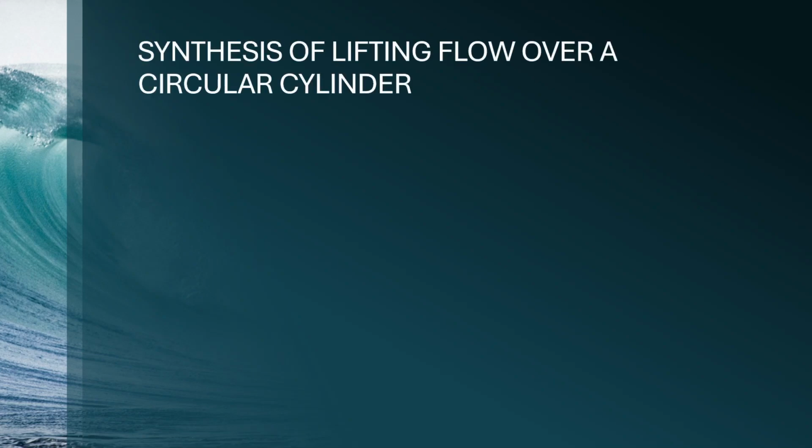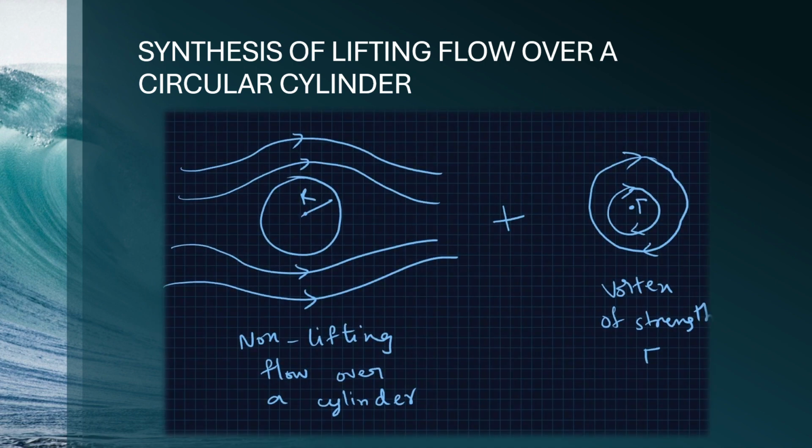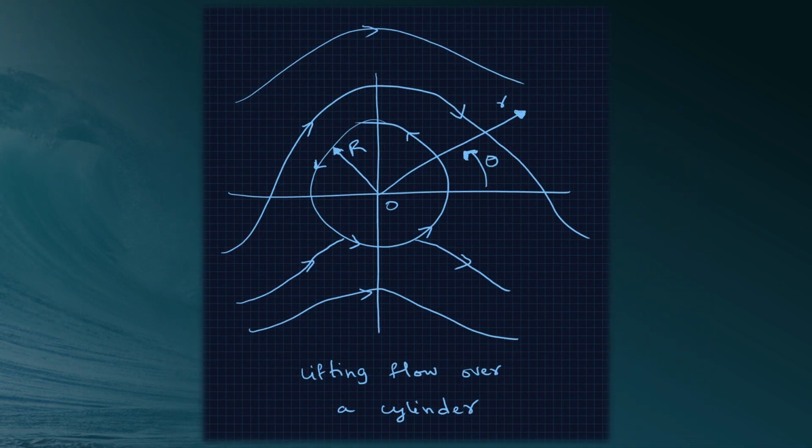Synthesis of lifting flow over a circular cylinder. Consider the flow synthesized by the addition of the non-lifting flow over a cylinder and a vortex of strength gamma, as shown in the figure. Combining non-lifting flow over the cylinder and a vortex of strength gamma gives us the lifting flow over a cylinder.